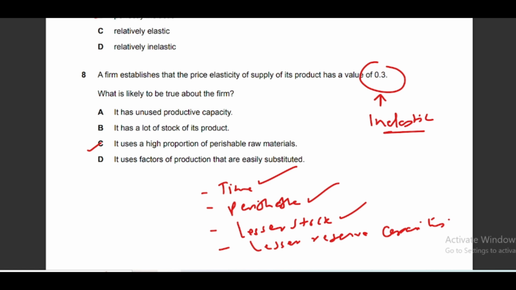And greater availability of stock, it means you have produced and kept goods in your stores, then definitely a little increase in price will make you easily supply a greater quantity in the market. So supply will be elastic. Instead of lesser reserve capacity, if you have greater reserve capacity, it means you can use the production plant further and increase the supply, then supply will be relatively elastic.